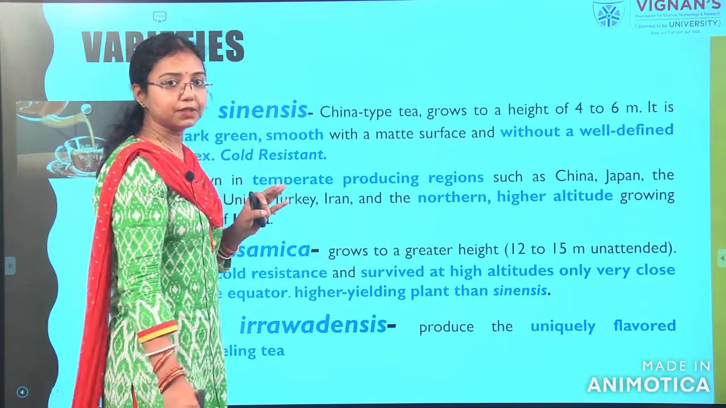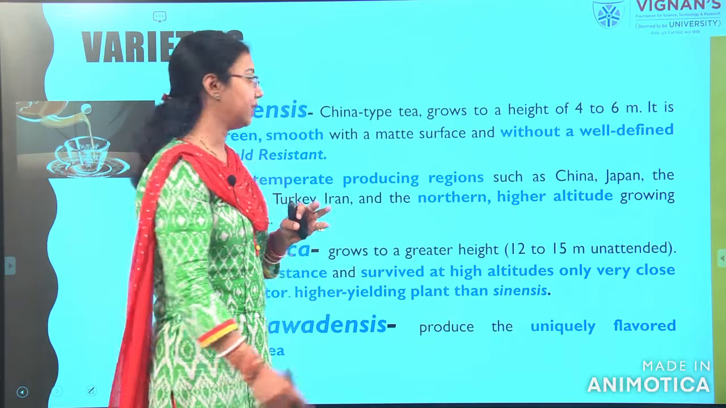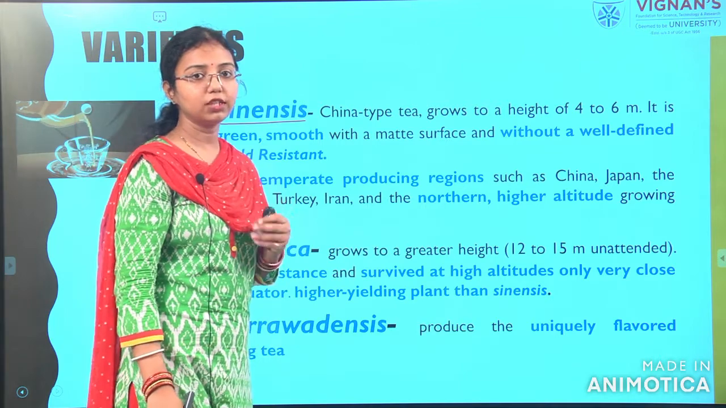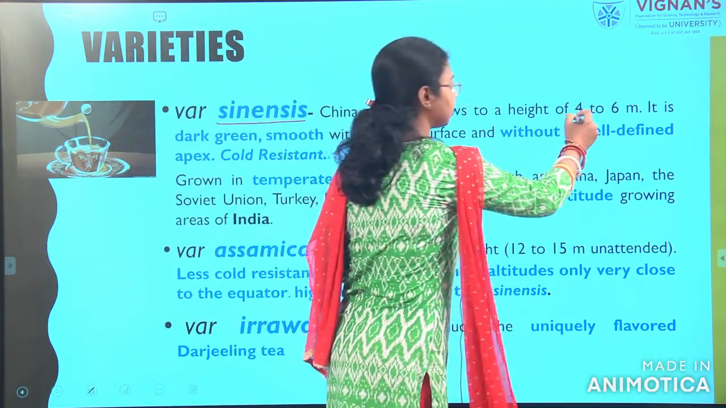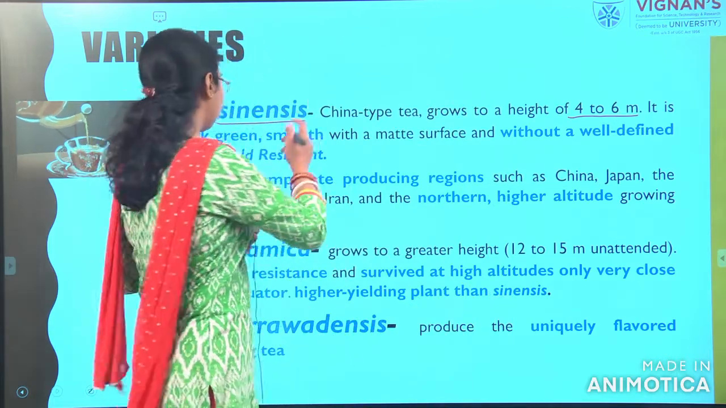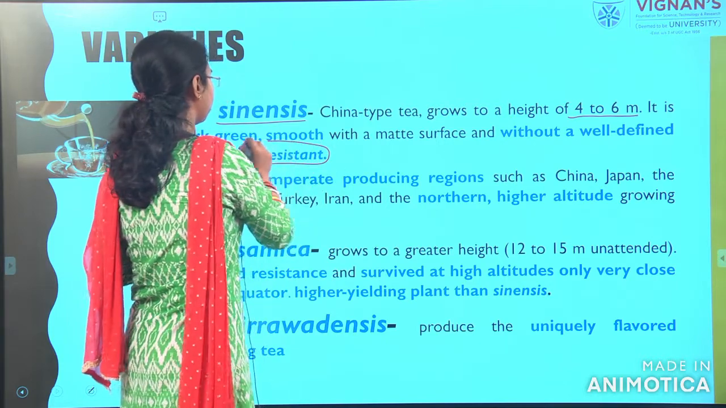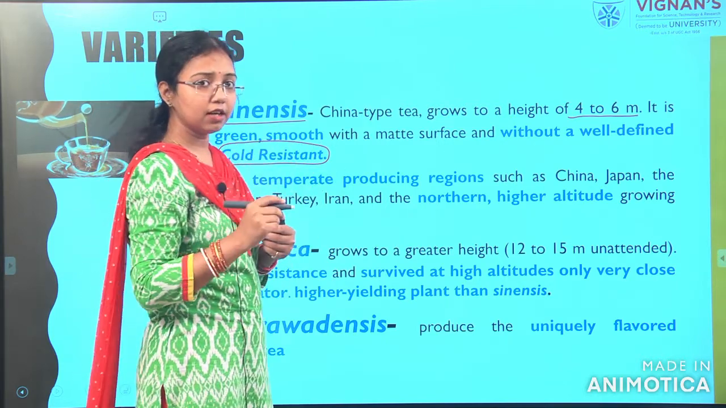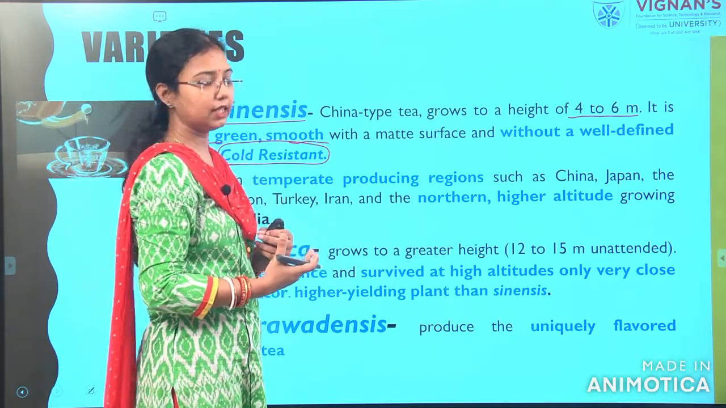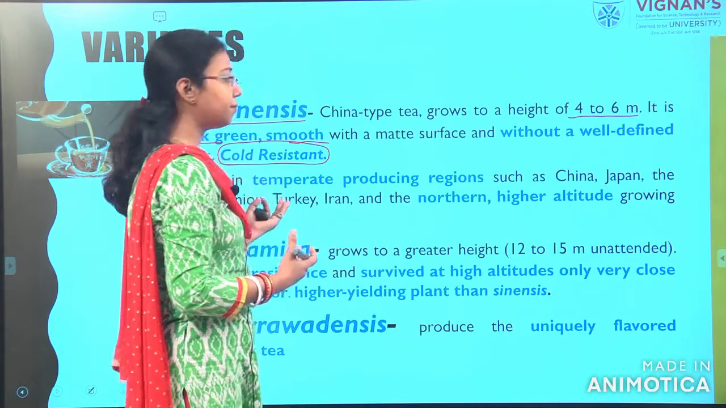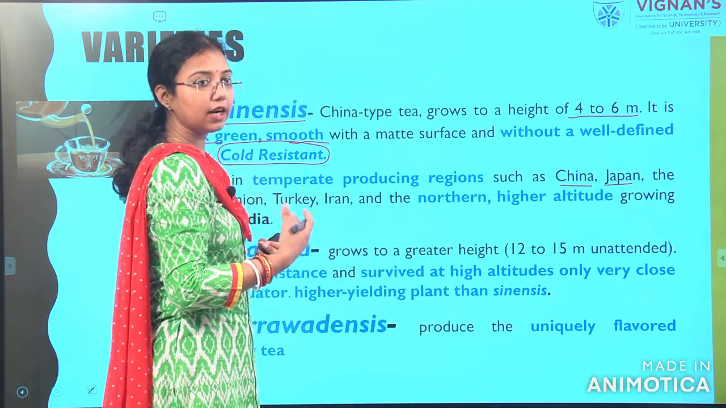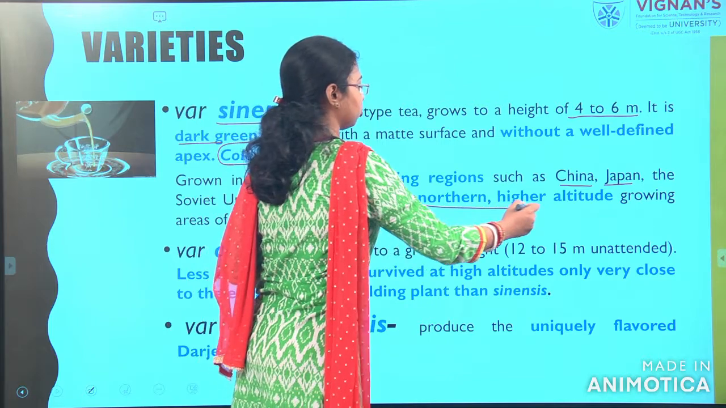So now the types. There are mainly 3 types of tea. The first type is variety sinensis. This is mainly grown in China with a height of 4 to 6 meters, and it can sustain very cold weather. It is cold resistant, and the color of this tea will be dark green and the leaf surface smooth. This tea is mainly grown in China, Japan and the northern side, in higher altitude regions.